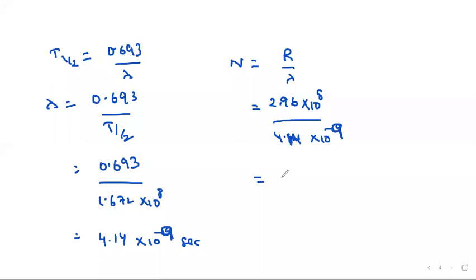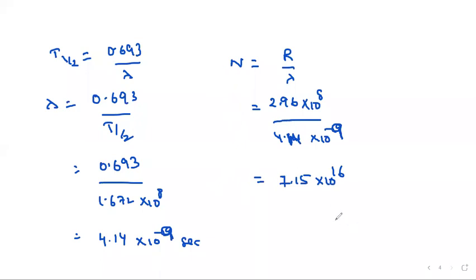Then you will get the answer here, 7.15 into 10 power 16. So that is the value of N here. N means number of nuclei present in the sample.